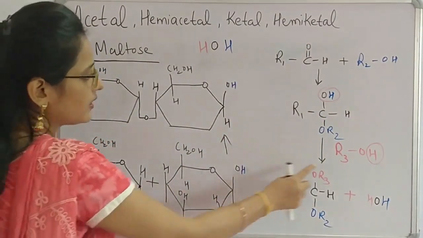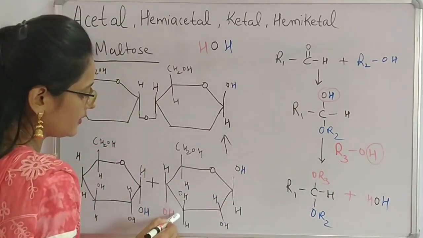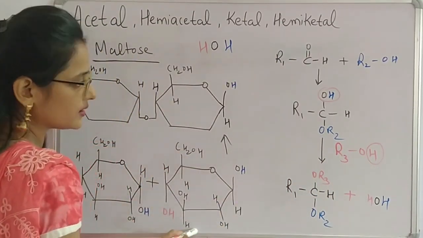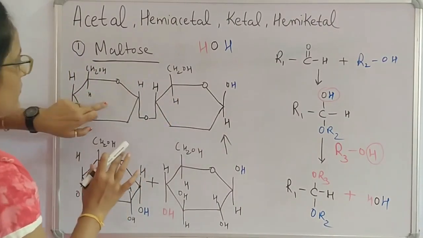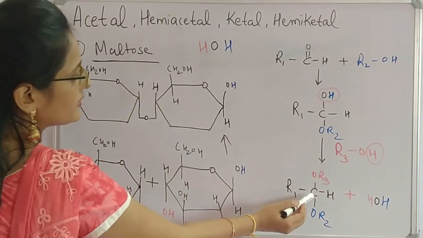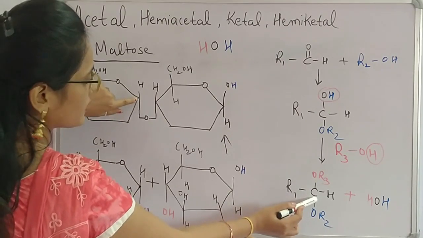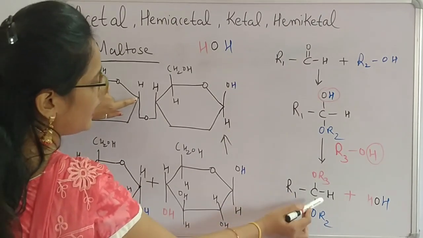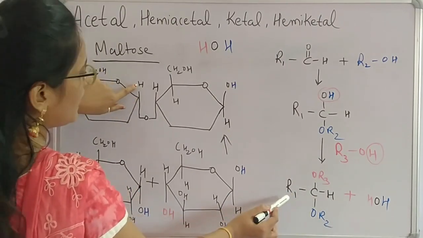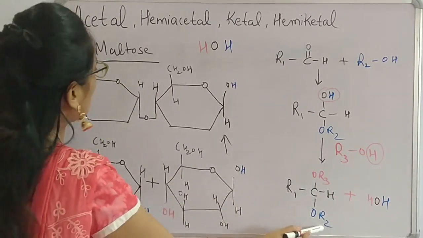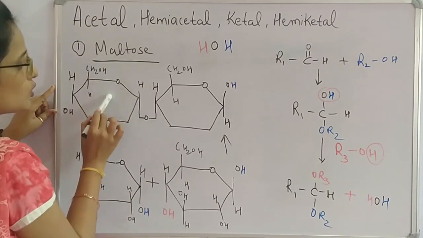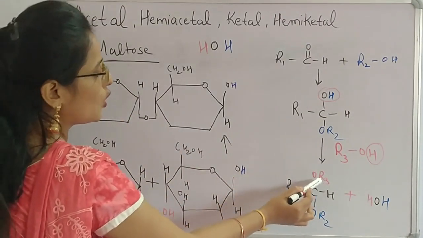Now this interacts with R3OH over here. This is our OH, and this whole group is R3. And due to this interaction, we will get one acetal. See, this is our acetal. This C is this one. Then this H is this one. R1 is this group, whole group is R1, and OR2 is over here. OR2. Now let's see where is OR3.